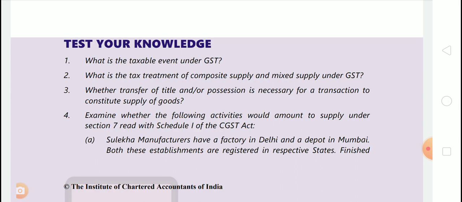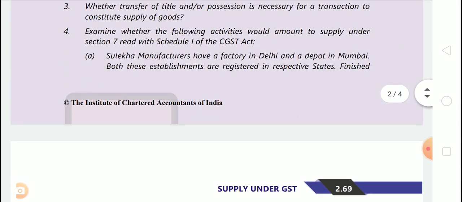Example is a charger supplied along with a mobile phone, a remote supplied along with a TV. Okay. Now, what is mixed supply? Mixed supply means two or more individual supplies of goods or services or any combination thereof made in conjunction with each other by a taxable person for a single price, where such supply doesn't constitute a composite supply. So in this case, tax liability shall be the rate applicable to the supply that attracts the highest rate of tax. Example, a gift pack comprising of chocolates, candies, sweets and balloons. Okay. Now let's read the answer.